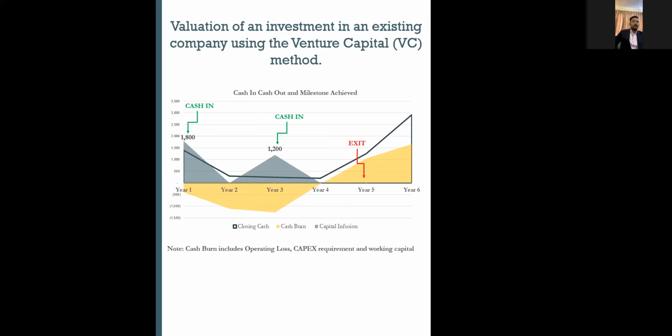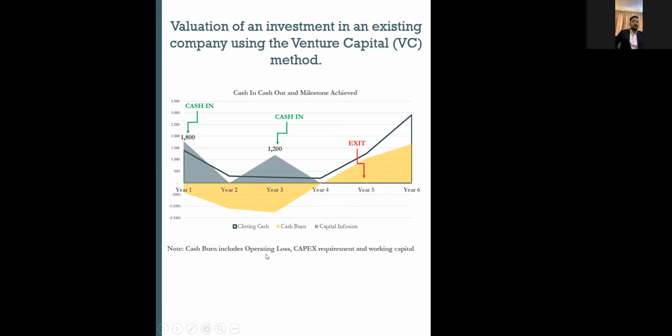Yes, the same model which I tried to replicate in pictorial form, where there is a cash in, cash out, exit situation. I will be investing $1,800 in the first year, and there will be the cash burn in the business, which will sustain for the upcoming 2 years only. Again, in the third year, I will be infusing $200 as cash in. So I'll be exiting from this investment in the 5th year of investment, right? So this is the normal cycle from a VC investment point of view.